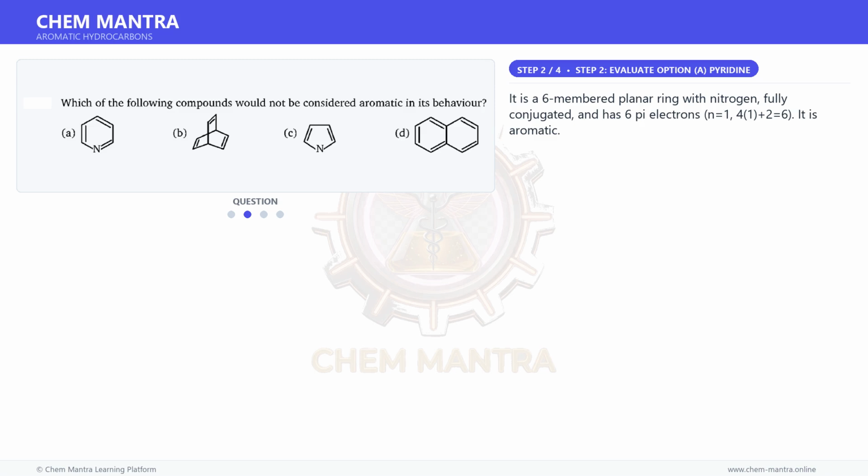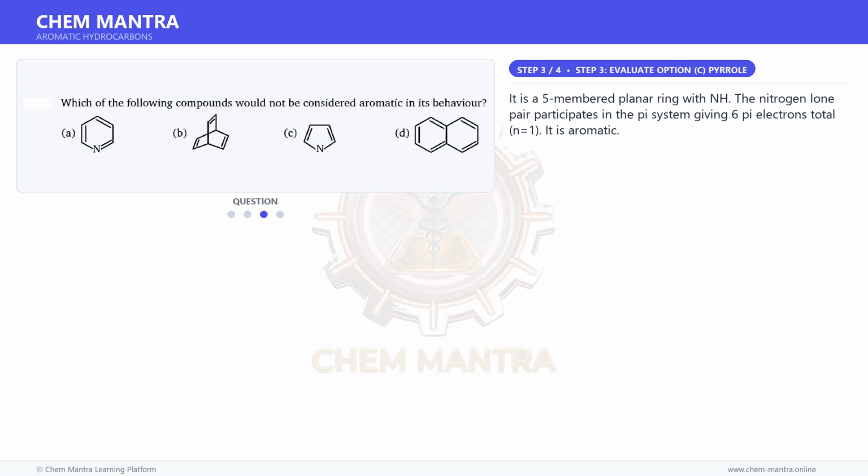Moving on to the next step. It is a 6-membered planar ring with nitrogen, fully conjugated, and has 6 pi electrons. N is equal to 1, 4 times 1 plus 2 is equal to 6. It is aromatic.